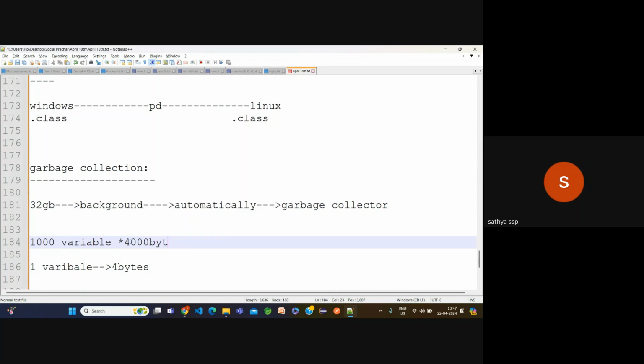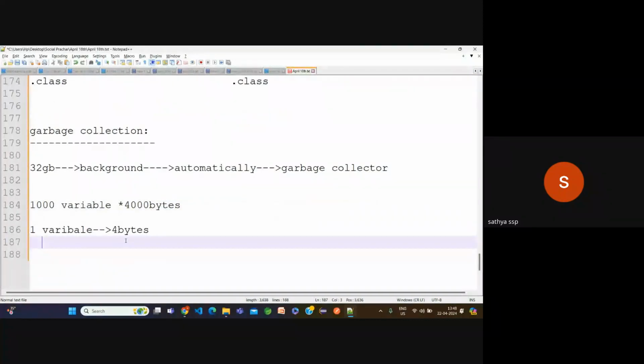Right now, how many variables are you using? Only one variable. But the remaining variables' memory space is a waste of memory. That's why, whenever that unwanted memory space is created, the garbage collector comes into the picture. It will collect all unwanted data and remove all the cache files.